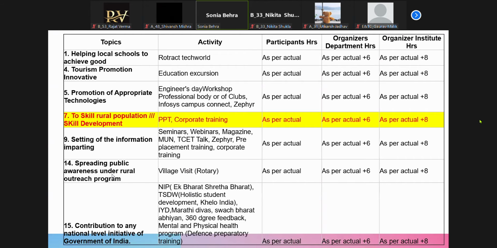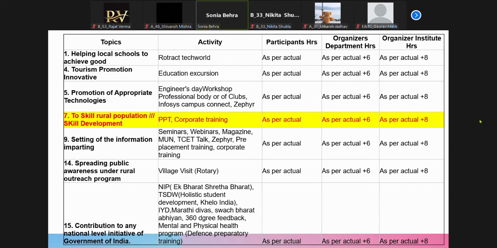Spreading public awareness under the Google Outreach Program. Your Rotary clubs arrange a village visit, that will come over here. Or public awareness, like sometimes, again, as I told you, this is through the college. Whatever activities I have listed over here, the college conducts them.